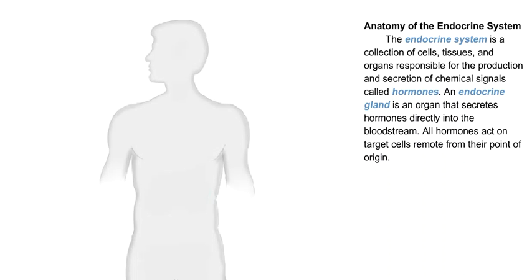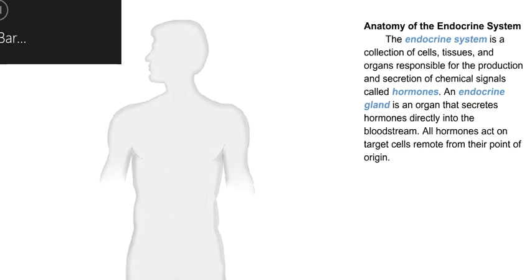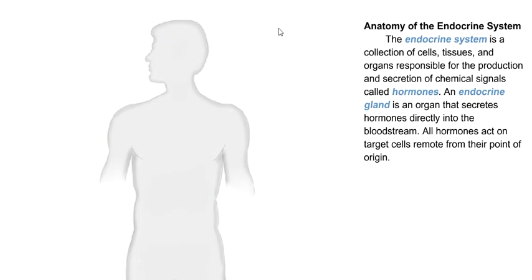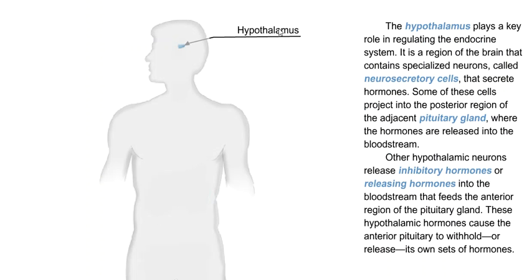The endocrine system is a collection of cells, tissues, and organs responsible for the production and secretion of chemical signals called hormones. An endocrine gland is an organ that secretes hormones directly into the bloodstream. All hormones act on target cells remote from their point of origin. The hypothalamus plays a key role in regulating the endocrine system.